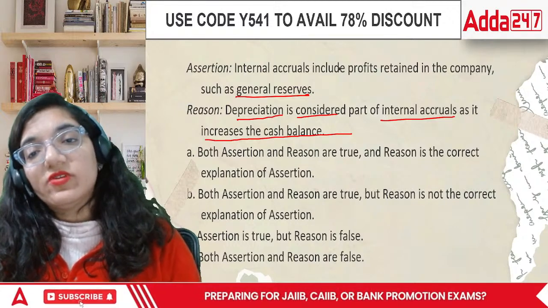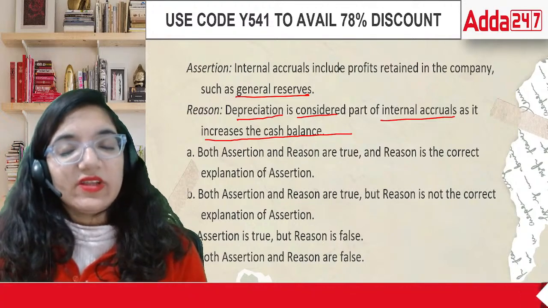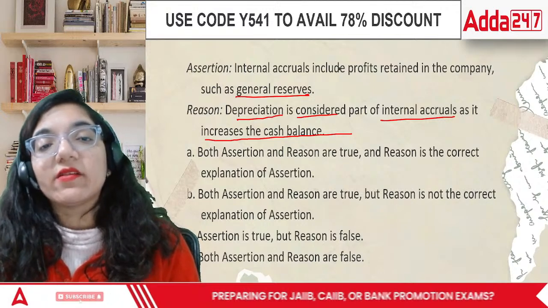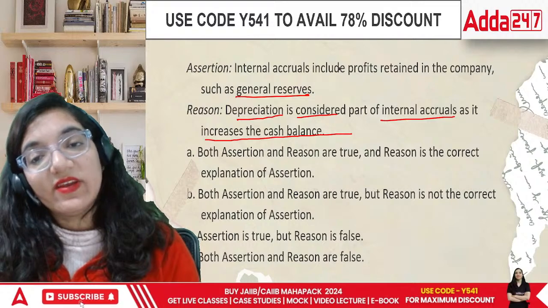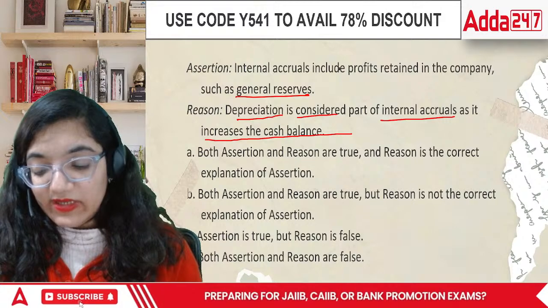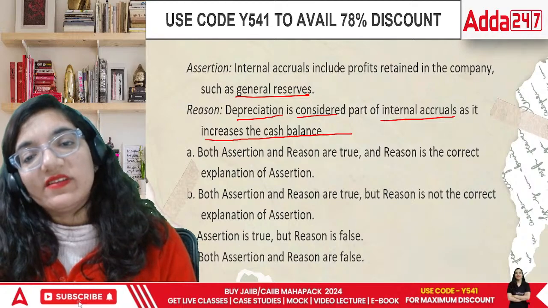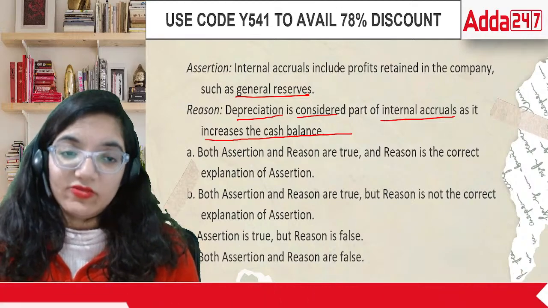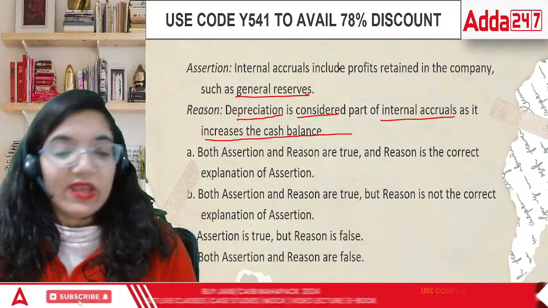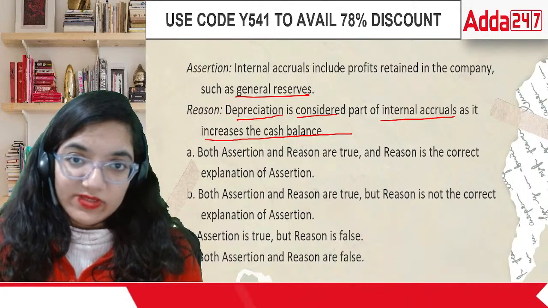The question says internal accruals include profit retained by the company such as general reserve. That is true. As we just talked about in the beginning, when I said what do you mean by internal accruals, this was the same definition that I gave. This is the part of the profit which we do not give to our shareholders. But what is a little more troublesome and confusing is that depreciation is considered part of internal accruals as it increases the cash balance. See, in this case, one thing is absolutely sorted. Depreciation has nothing to do with internal accruals, right?